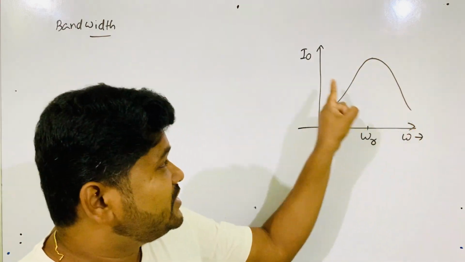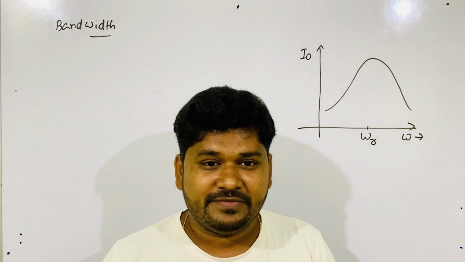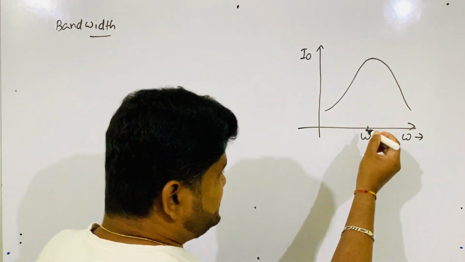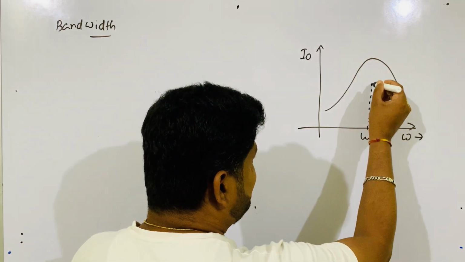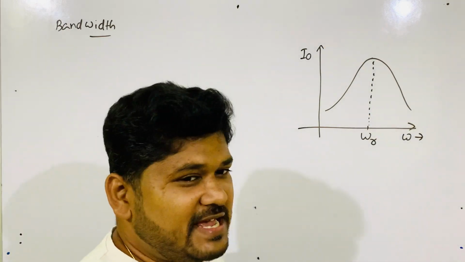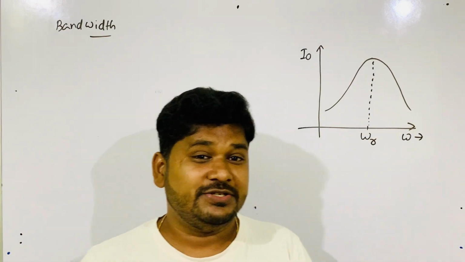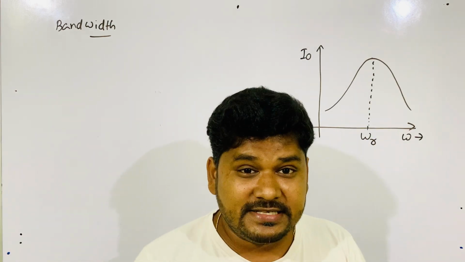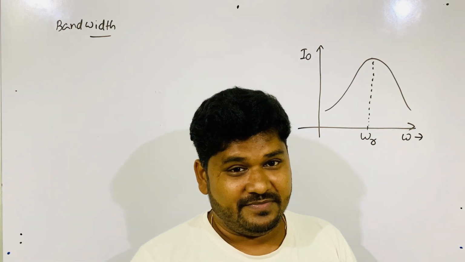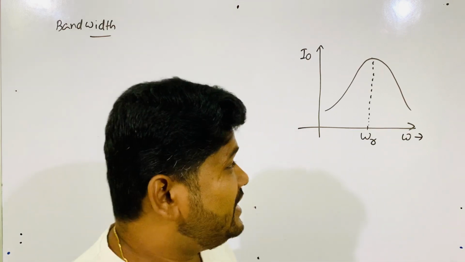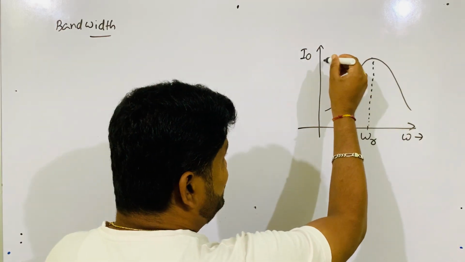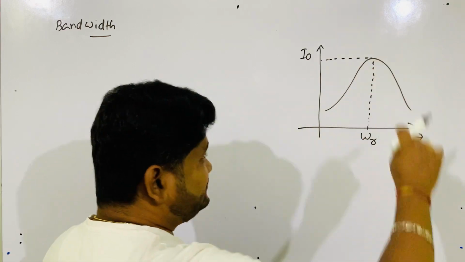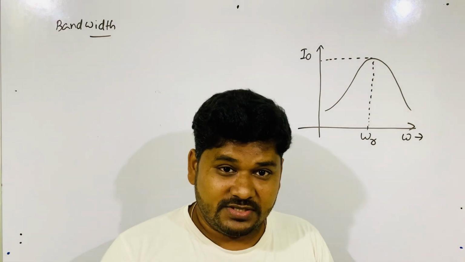At this particular frequency resonance happens, and the condition is XL equal to XC, and this is called the resonant frequency. And what is this value?